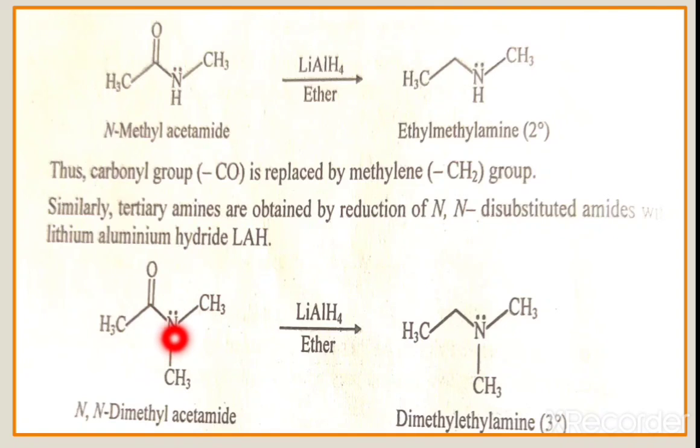Here this is N-dimethyl acetamide. It undergoes reduction by using lithium aluminum hydride. We get here dimethyl, these 2 methyls, therefore dimethylethylamine. We get the tertiary amine. In this way we synthesize primary, secondary, and tertiary amines.